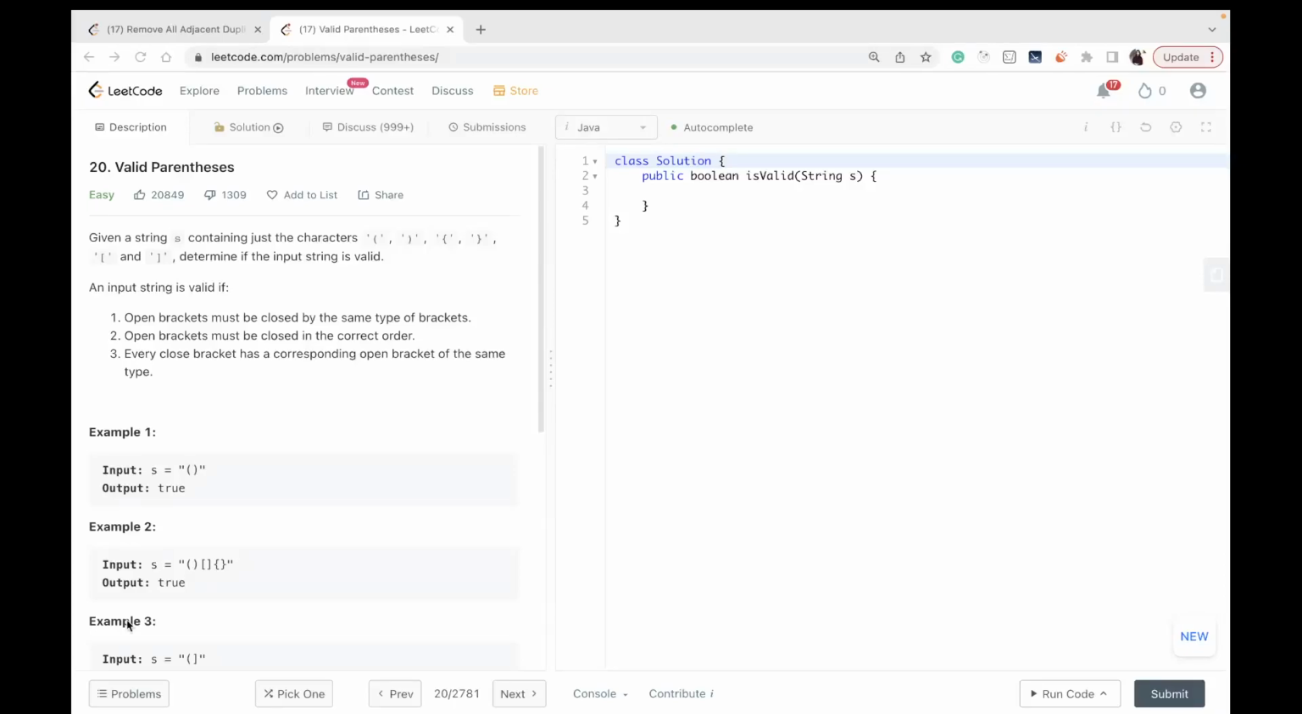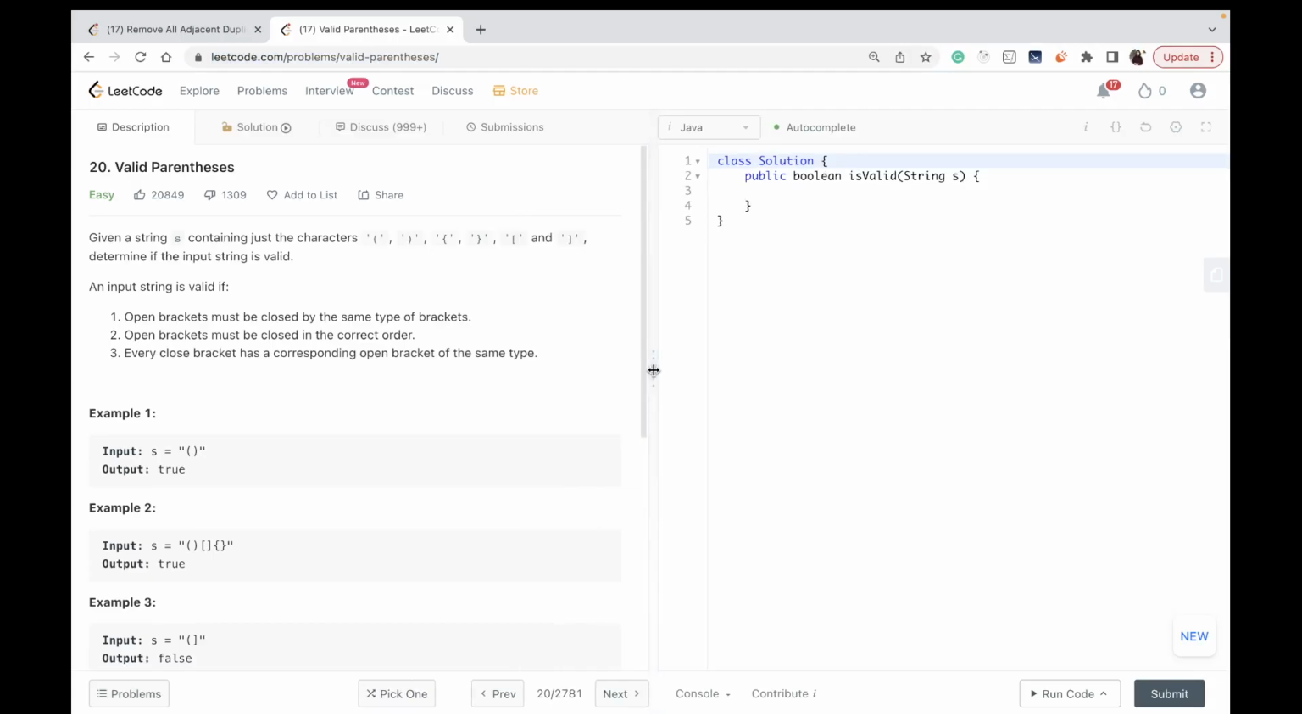So the next problem is valid parentheses. In this question, we have been given a string containing just characters which are parentheses. It could be open or close parentheses, curly brackets, or square brackets. And you have to determine whether the input string is valid or not.